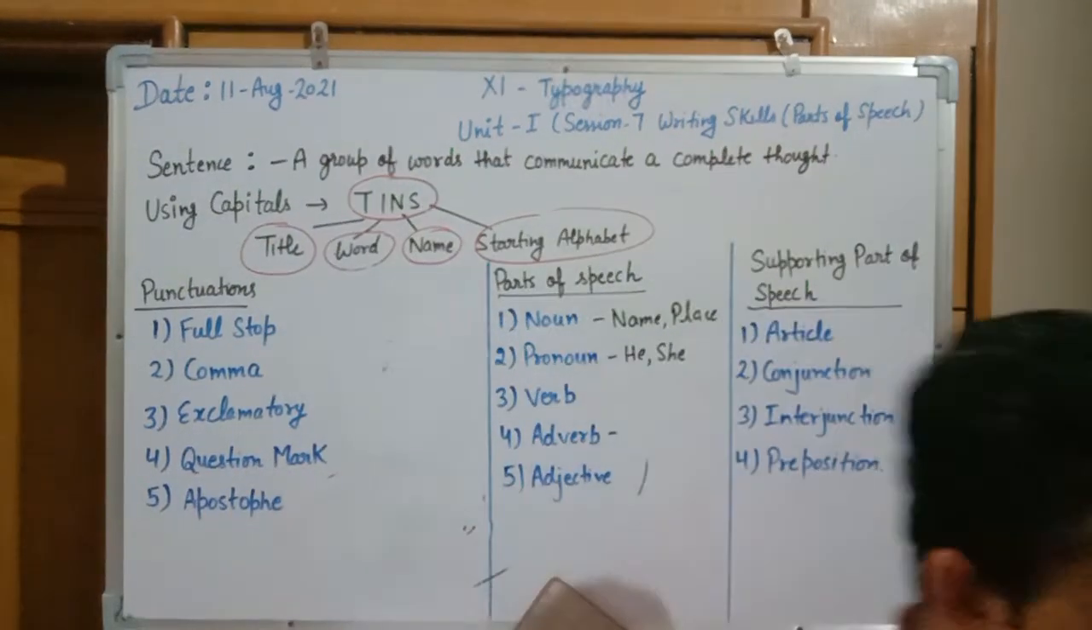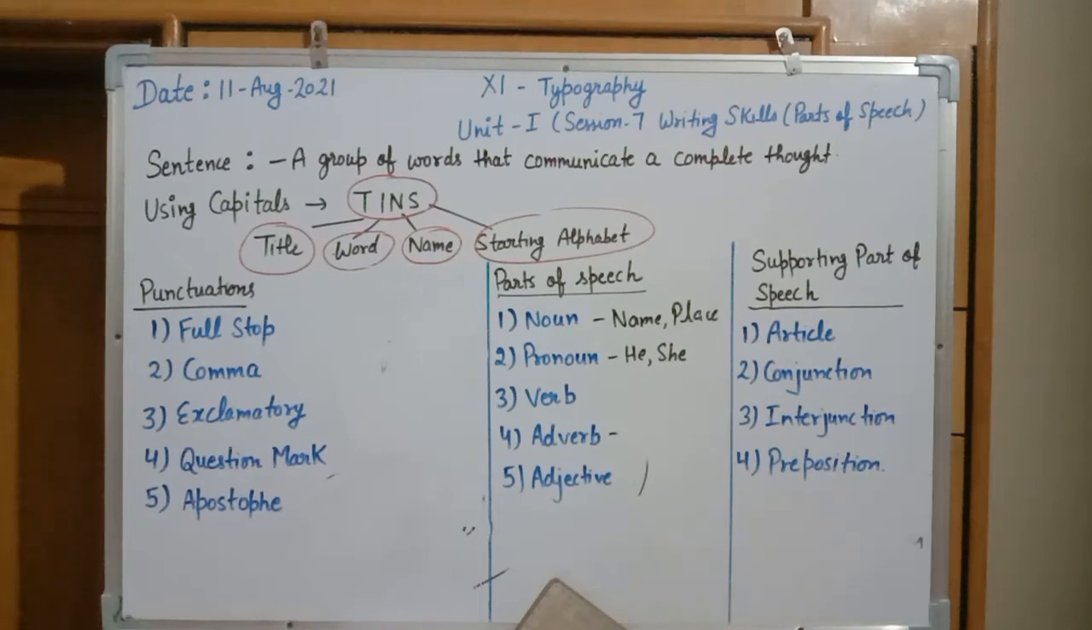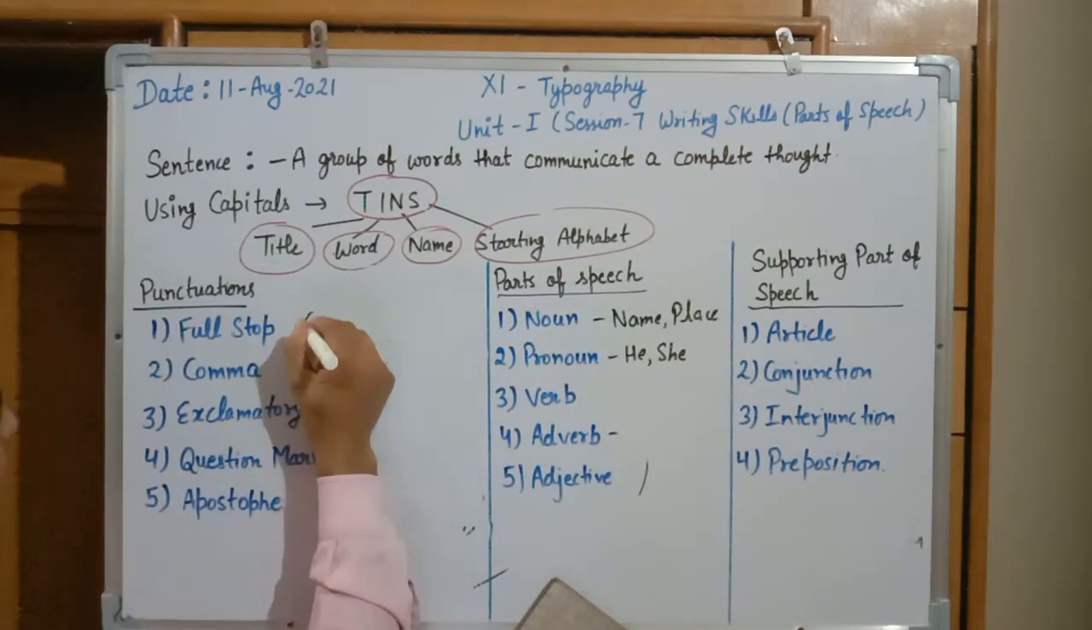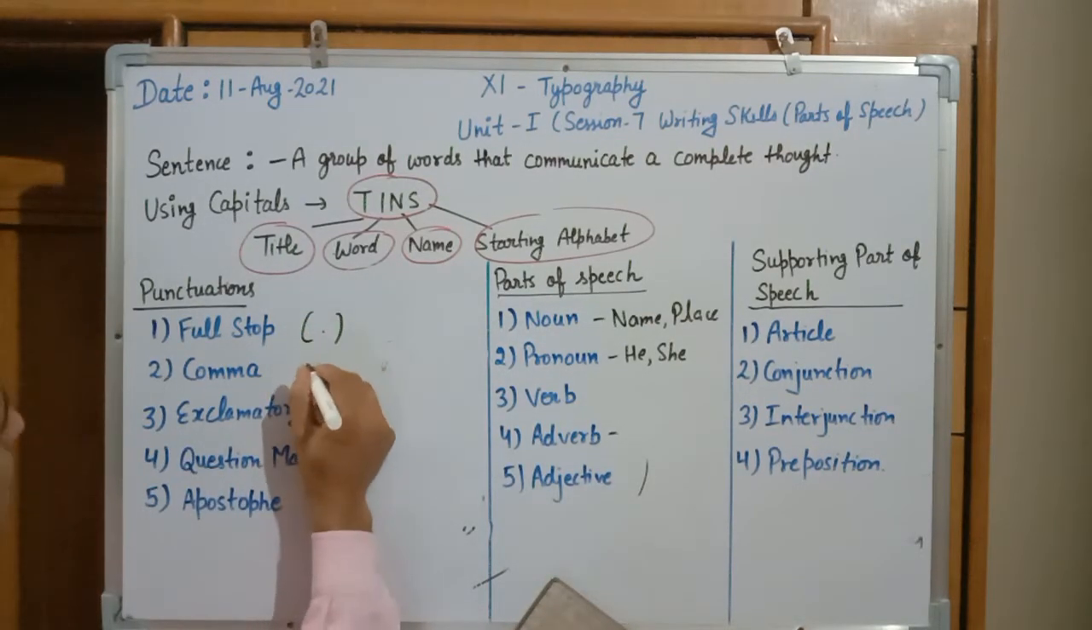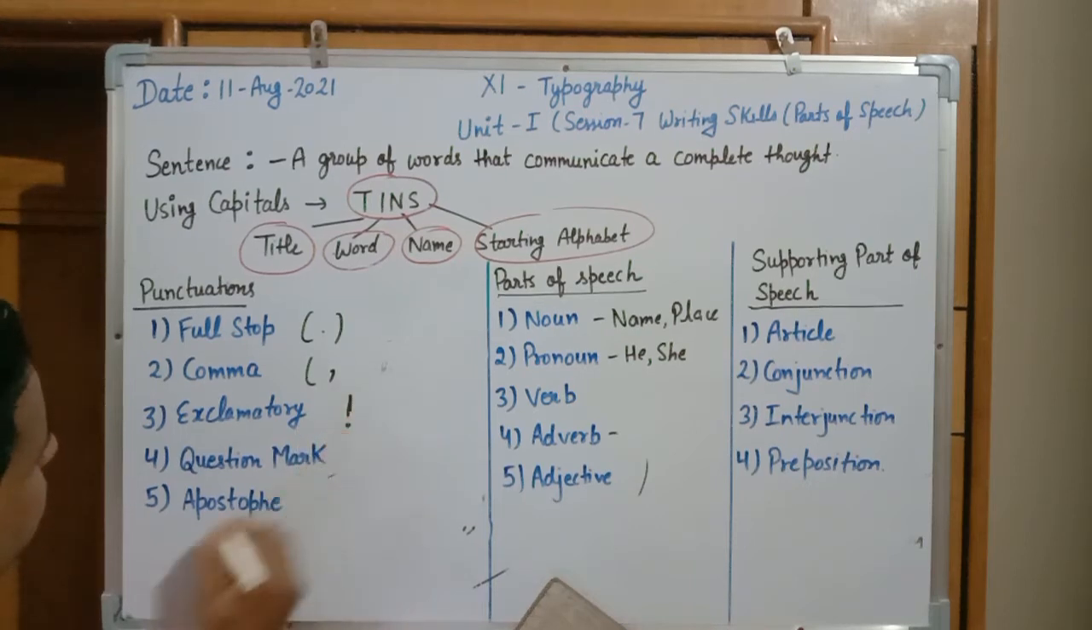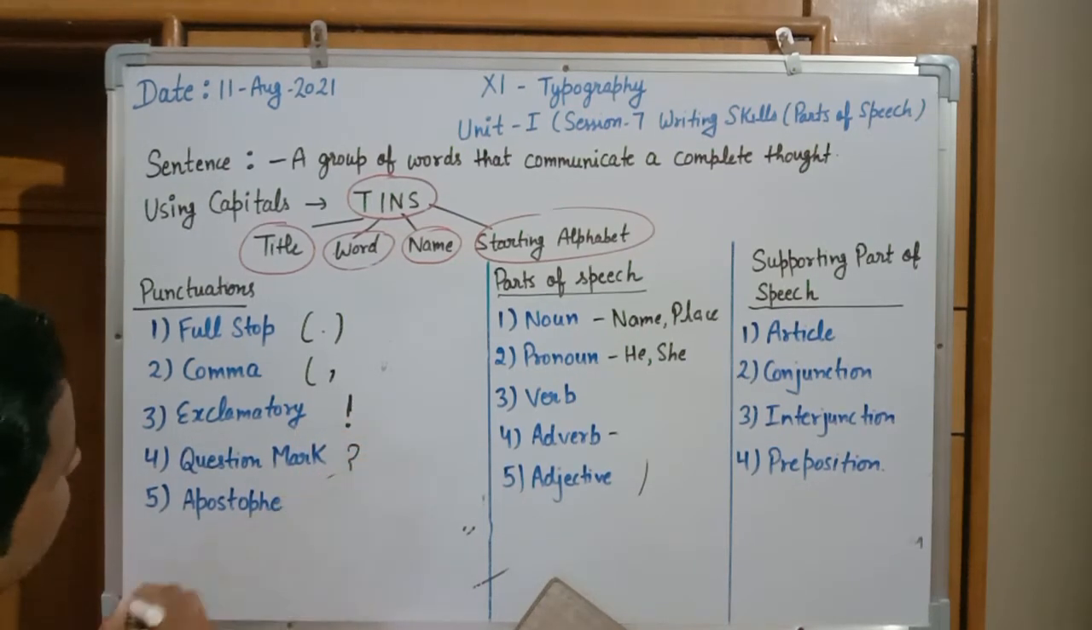Now for writing a sentence we need some punctuation. Punctuation means we need some symbols that are used as a punctuation sign. For example, punctuation can be either full stop, it can be comma, it can be exclamatory sign, it can be a question mark, or it can be an apostrophe sign. Full stop will be presented by dot, comma will be presented by single quote, exclamatory is presented by this sign, question mark for questions, apostrophe for belongingness.